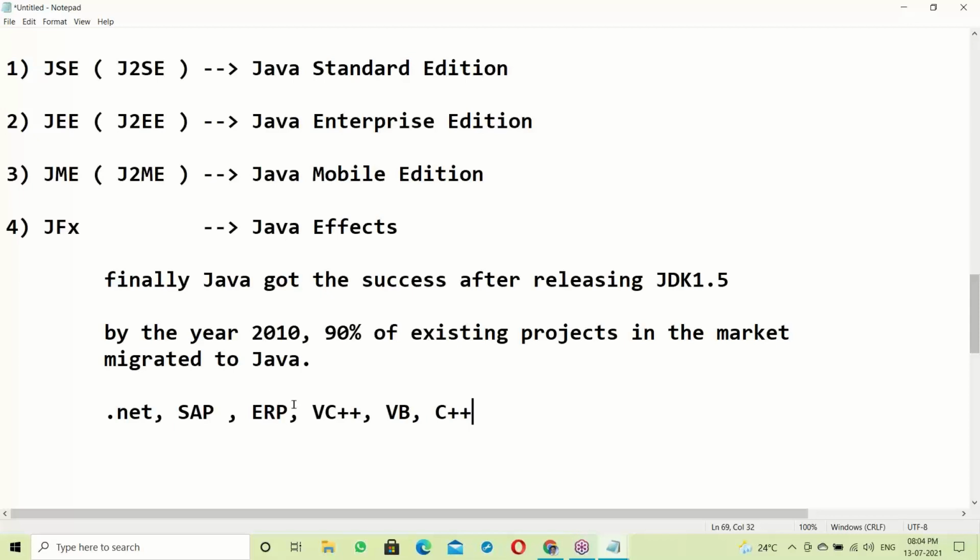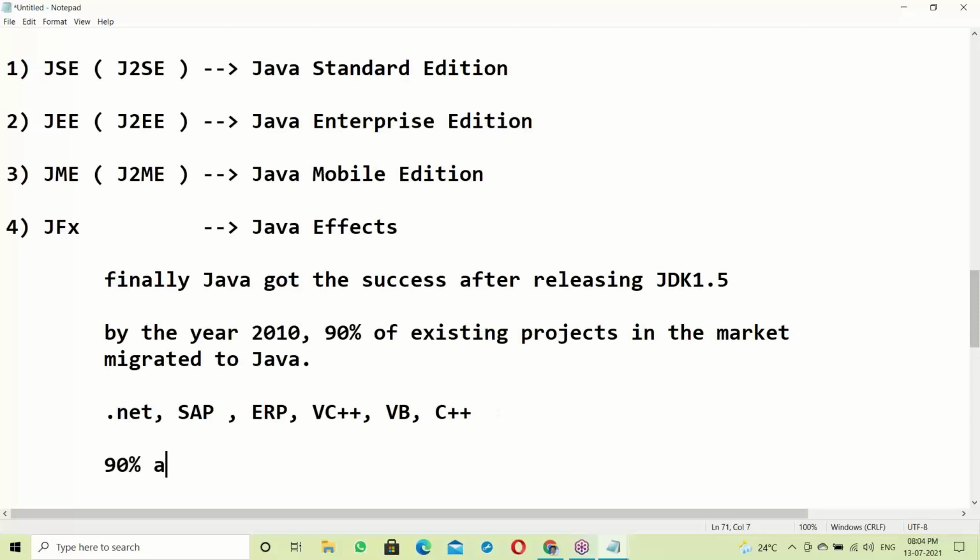By the year 2010, Java became the leader in the market, and still it is the leader, no doubt.